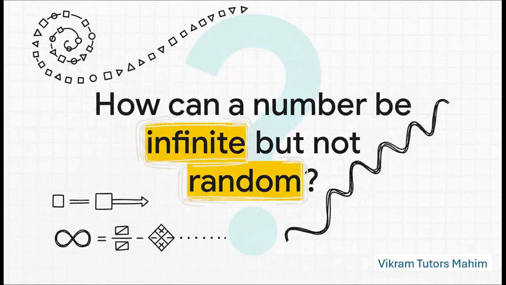But before we get into all that, let me start with a little puzzle, one that really gets to the heart of what we're talking about. How is it possible for a number to have a decimal that just goes on and on forever, but at the same time, it's not random at all? I mean, it sounds like a total contradiction, right? But the answer, you'll see, is hiding in plain sight.